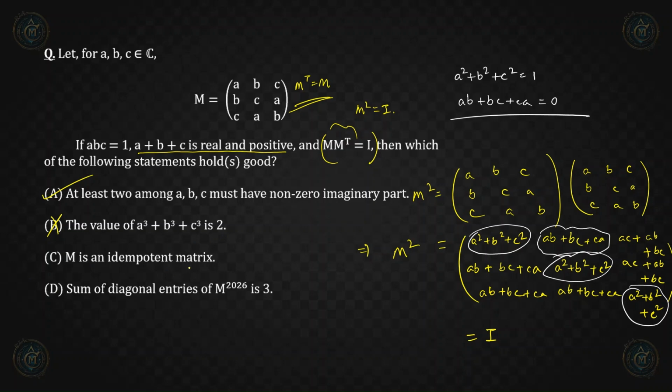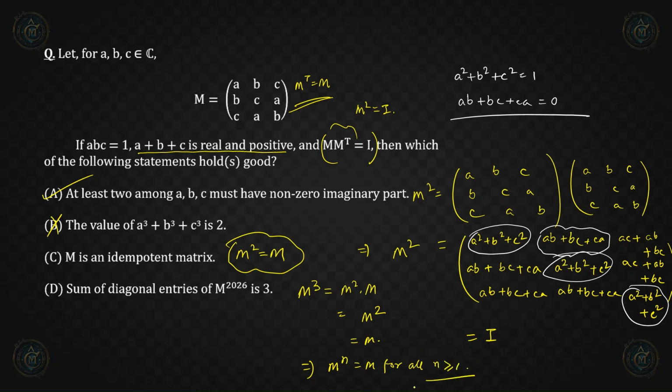M is an idempotent matrix. Okay. Now what is an idempotent matrix, right? An idempotent matrix is basically M square equal to M. This condition must hold true for an idempotent matrix. That means we can say if M square equal to M, M cube will be equal to M square times M, right? So this will be again M square. Basically M square equal to M. So this will be M times M. So M square, and M square is again M. So if M is an idempotent matrix, that means we have M to the power n equal to M for all n greater than or equal to 1, right?